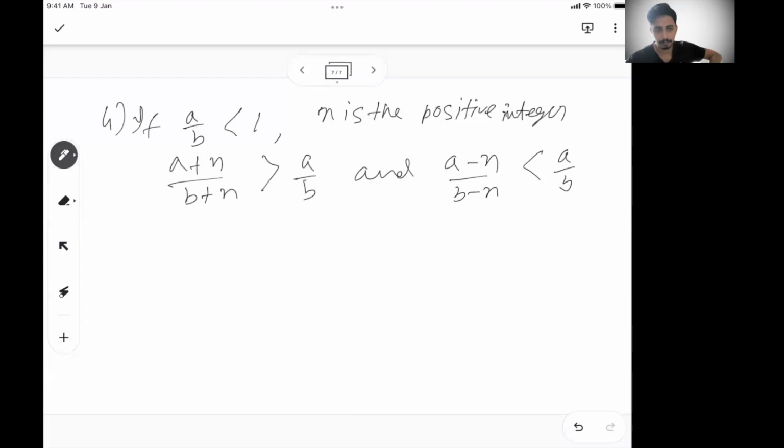You can take an example and see this holds true. So this is another useful law for ratio and proportion.